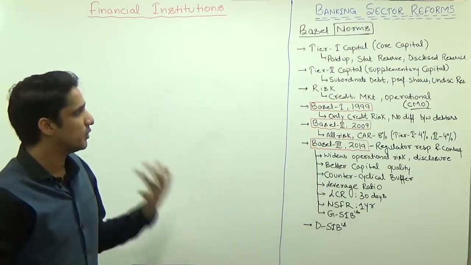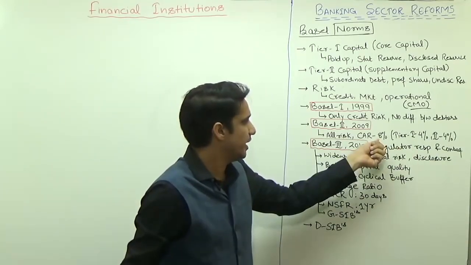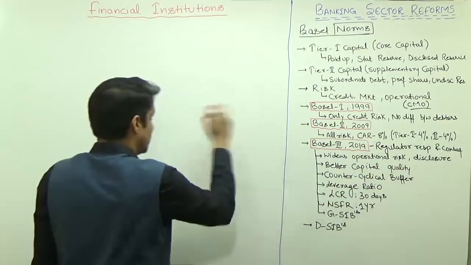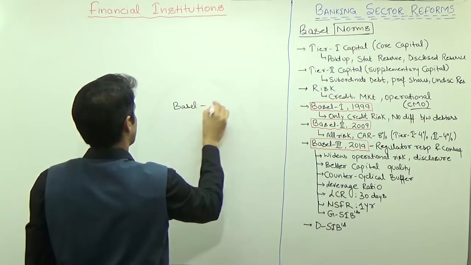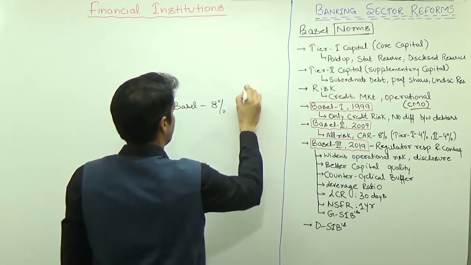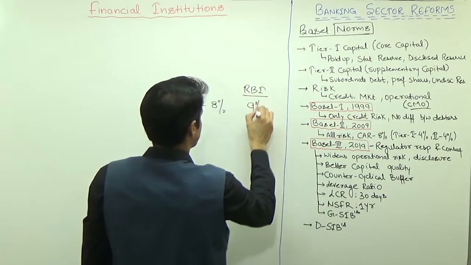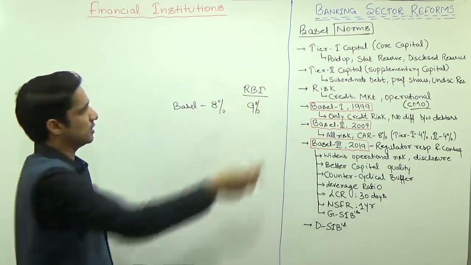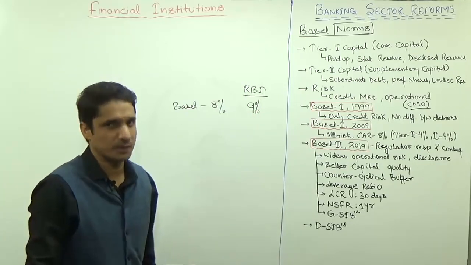And the capital adequacy ratio stipulated was 8%. But within India, Basel said it should be 8%, but RBI, our domestic regulator, said it should be 9%. So Indian banks, the banks which were in India, have to fulfill 9% only.